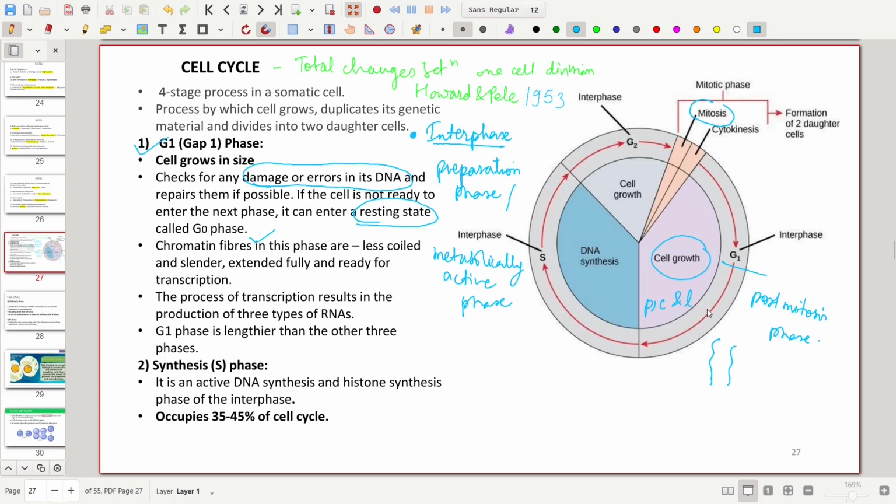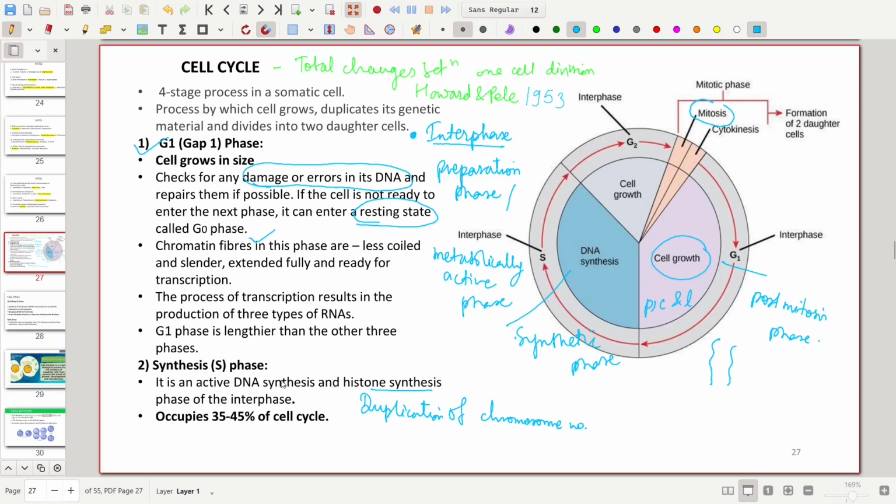The second one is the S phase, which is also known as the synthesis phase. Here the synthesis of histone protein takes place. Likewise, there is duplication of chromosome number.